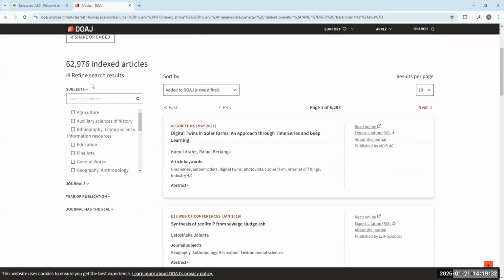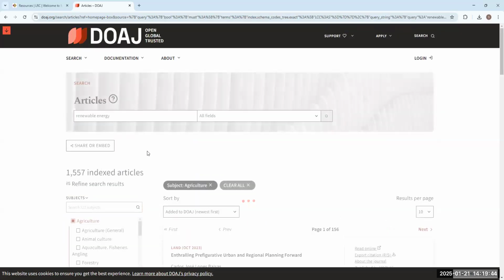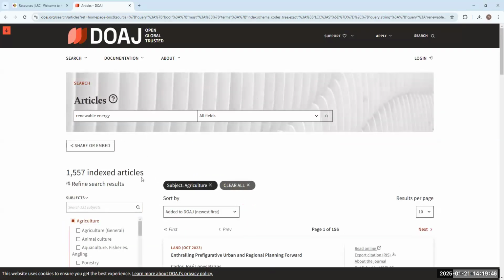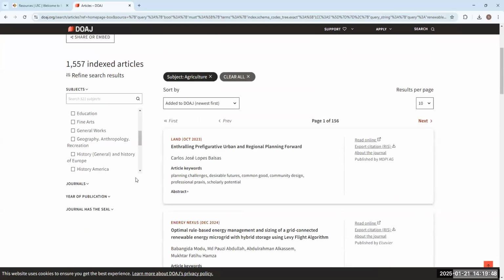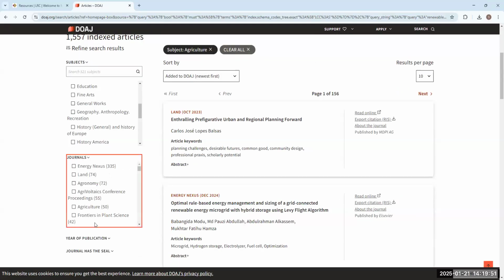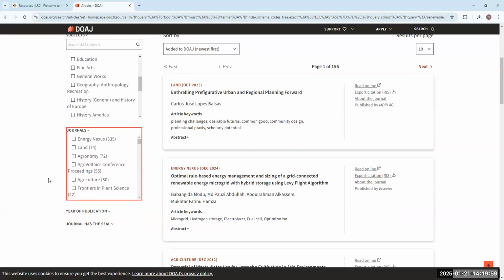So let's go over here to the refine search results over on the left-hand side. So like other databases we've been looking at, you can refine your searches or your results by looking at subjects. So let's say you're looking at agriculture in regards to renewable energy. That's right there. And then you can also go here if you want to look at a specific journal, like you're thinking about one in your mind, you can absolutely go over here and take a look at that as well.